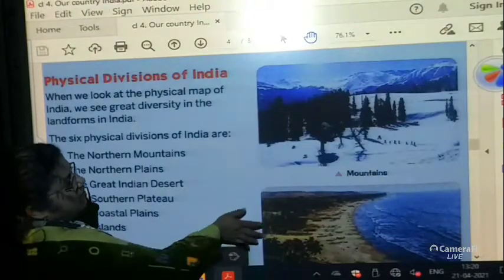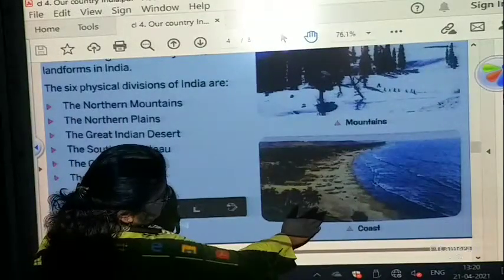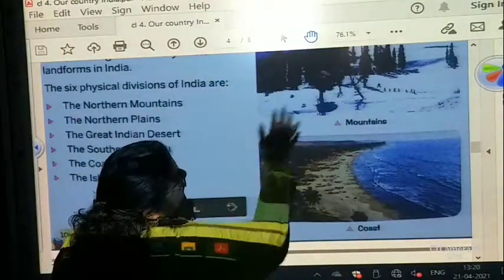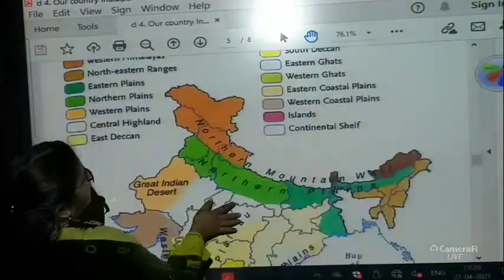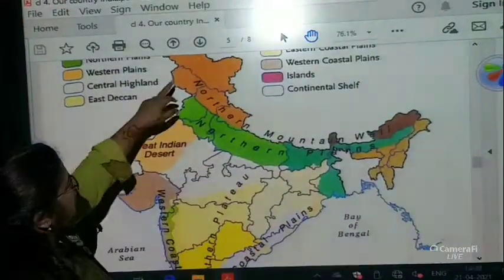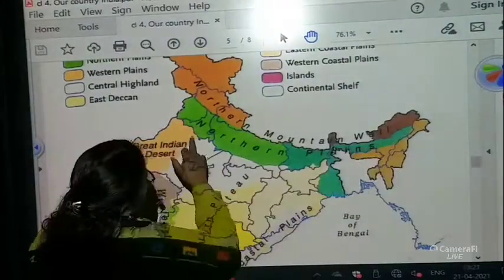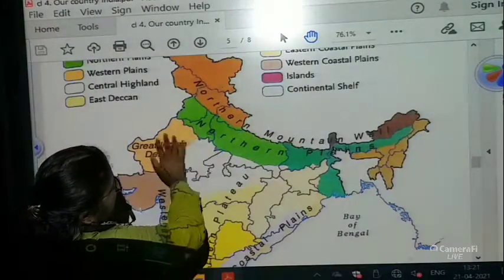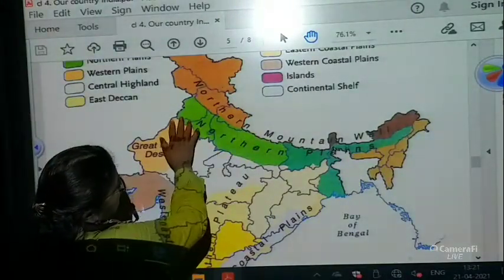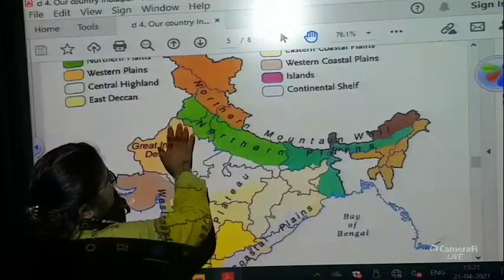Now let us see, there are two photographs which are given over here. This is the coast area, this is the mountain area. Okay, here you see, children, the northern portion is the northern mountain wall. From here, this is your Uttarakhand and all this place, Punjab, Himachal Pradesh and all.